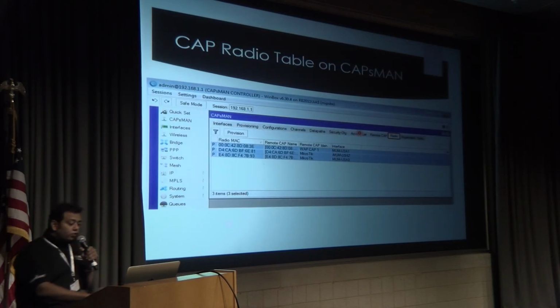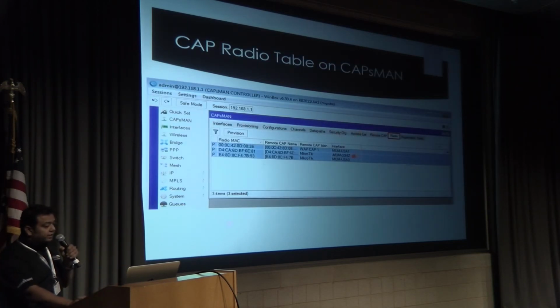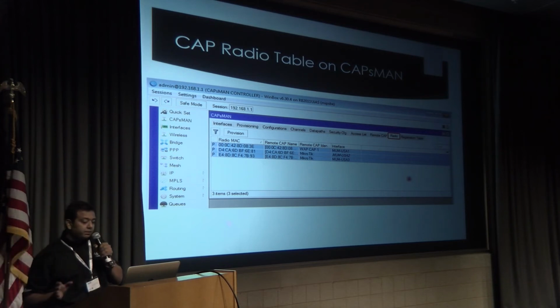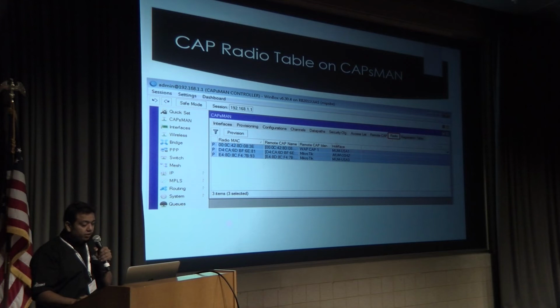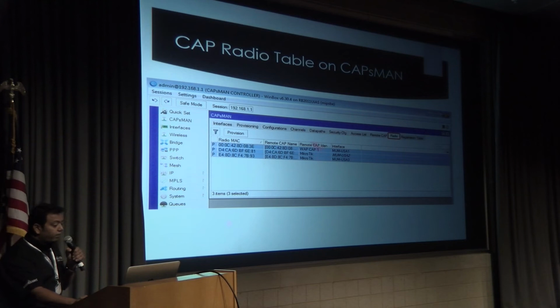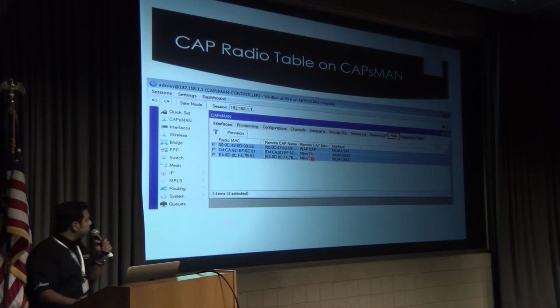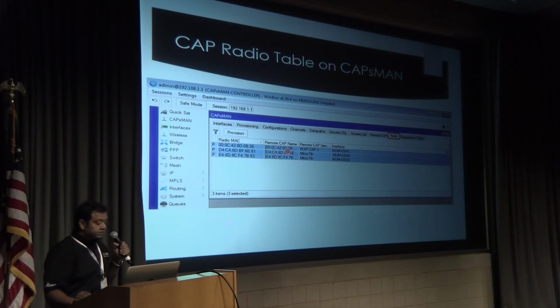Okay. So once you are connected with the CAPsMAN manager, your CAP AP is associated with CAPsMAN. In the radio section of the CAPsMAN controller, you can see the remote CAP identities from a single screen. Means you don't need to go one by one. You can see on a single screen which APs have been connected with you. So you can see their MAC addresses as well.